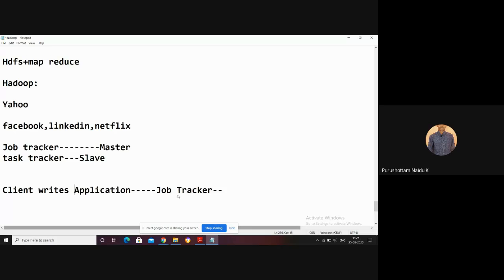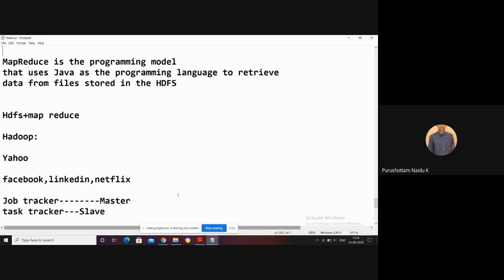Now the job tracker acts as a master. For which purpose does the client write the application? To process the data that is on HDFS. The data on HDFS may be on different nodes. As we discussed in the last session, I can take one example.